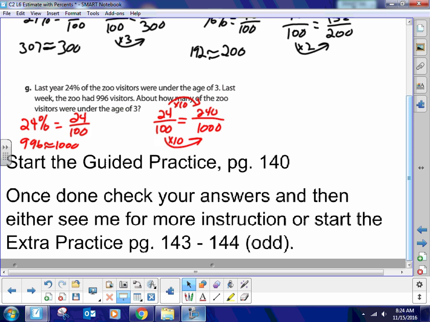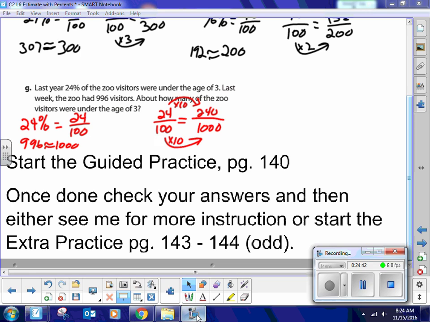Remember, it's very important that you are not just copying answers down. You are trying every one of these. Okay, I'm trying to make you a better student by doing this. Okay? All right. Thank you.